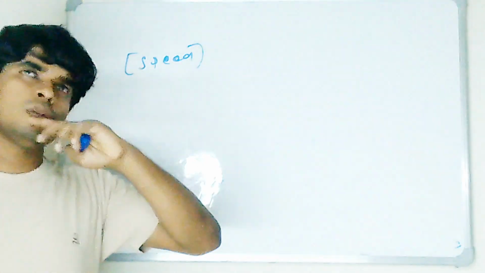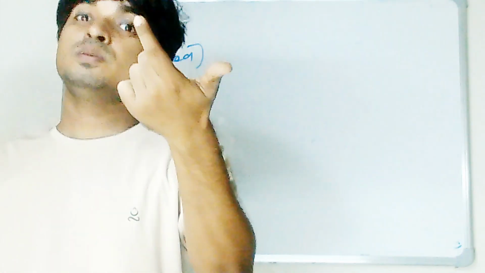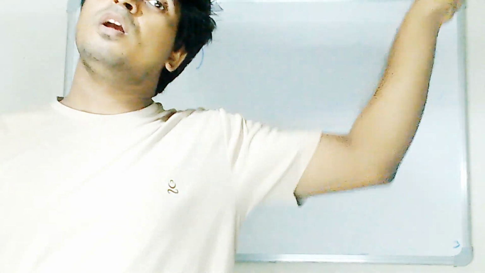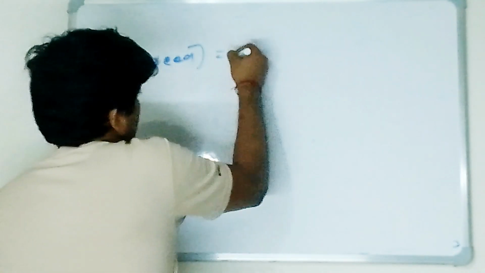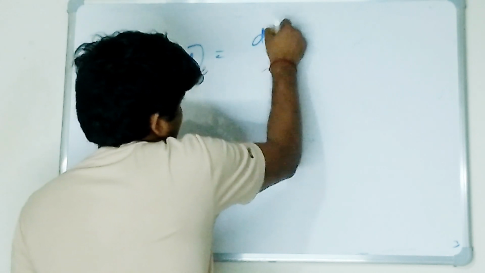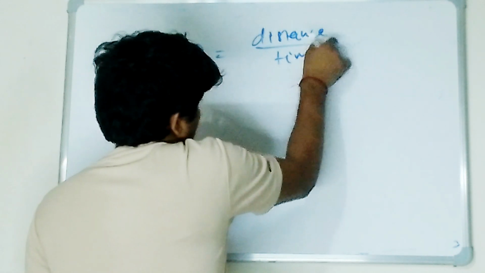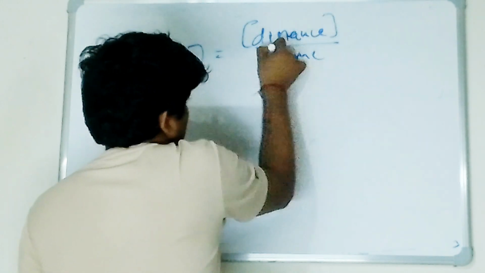So what is the formula for speed? Distance by time. Distance and time are fundamental quantities, so we can take the dimension from there and solve it mathematically, and we will get the dimension for speed. Speed is basically distance divided by time. This is the dimension for distance and this is the dimension for time. Is it clear to all of you?